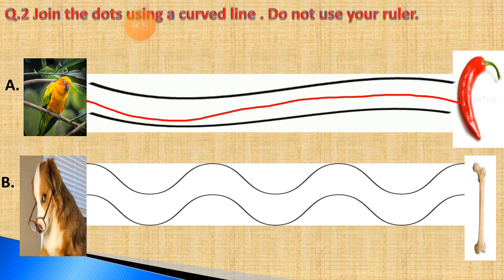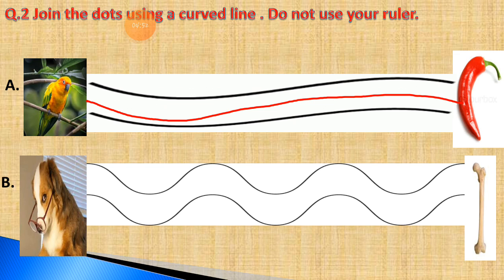See this, I draw the line. You can see I am using just free hand. I use my finger, and you have to use a pencil without a scale. I am repeating this again and again: you are not going to use the scale or ruler.